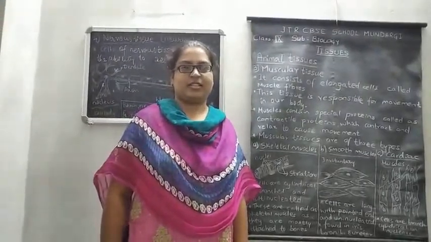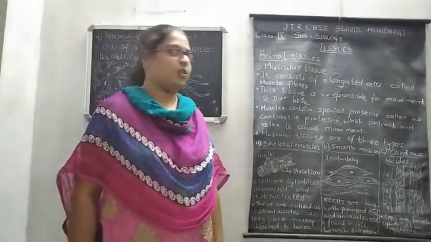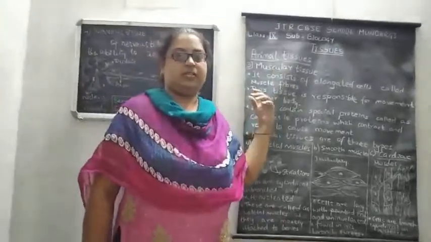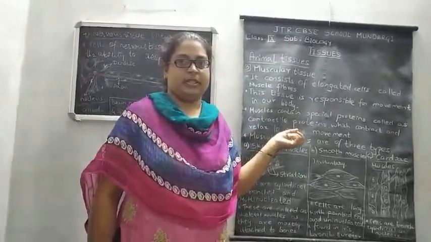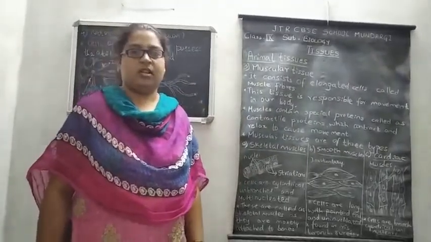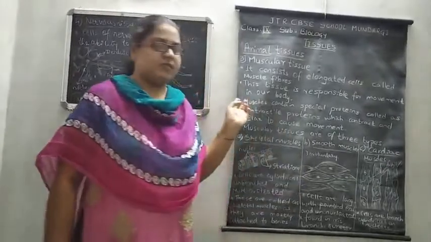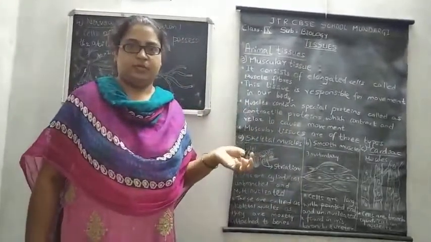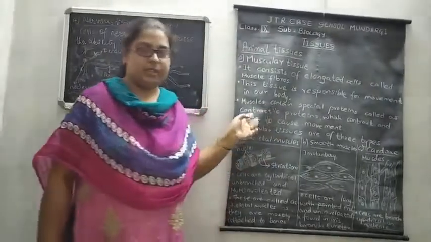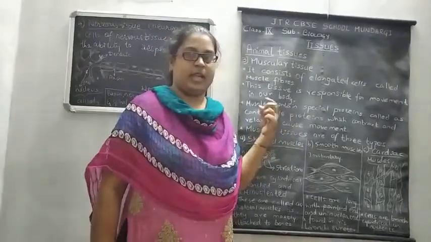Hello students, in the last class you learned about connective tissue, the second type of animal tissue. Today you will be learning about muscular tissue, which is another animal tissue present in all animals. It is the main tissue responsible for causing movement in the animal's body because it contains elongated cells, and it mainly consists of contractile proteins. Those proteins are responsible for causing movement in human beings as well as in animals.